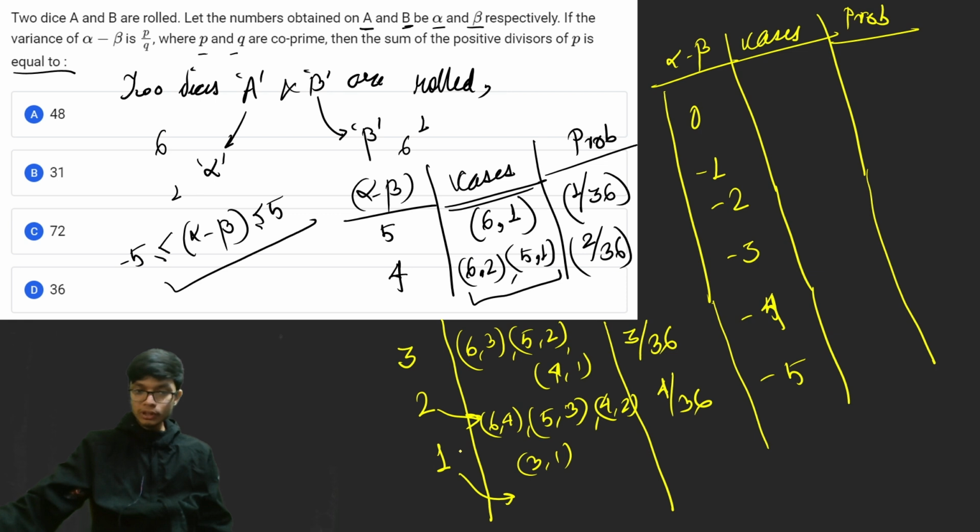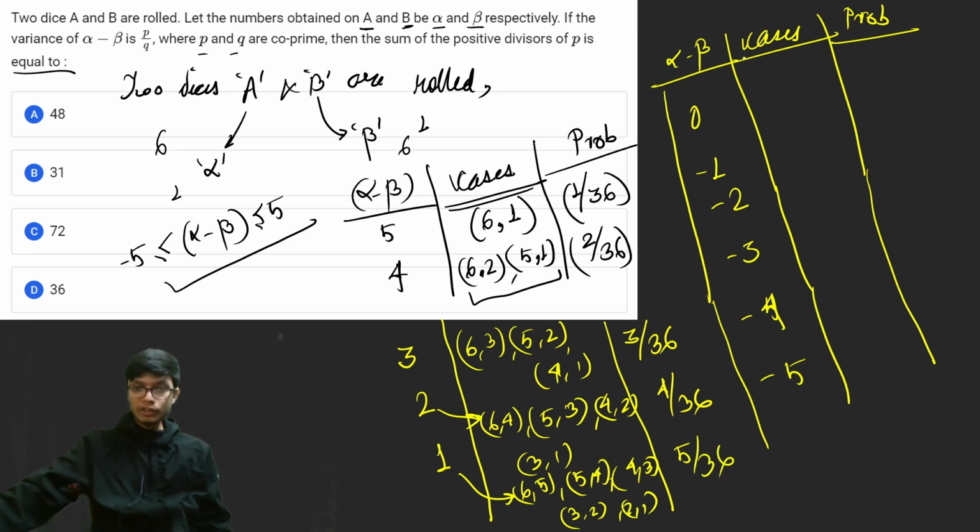And similarly, corresponding to the difference of 1, the results are (6,5), (5,4), (4,3), (3,2), and (2,1). So there are 5 possible cases, which make the probability 5 by 36. In a similar fashion, for 0, the cases can be (6,6), (5,5), (4,4), (3,3), (2,2), and (1,1). So there are 6 possible cases, and the probability is equal to 6 by 36.